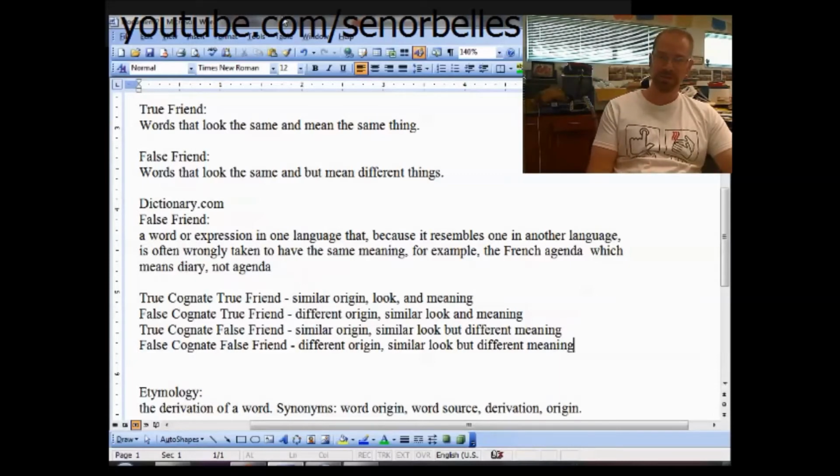And then what's a false friend? Of course, obviously, it's going to be the opposite: words that look the same but have different meanings. According to dictionary.com, a false friend is a word or expression in one language that, because it resembles one in another language, is often wrongly taken to have the same meaning. For example, the French agenda, which means diary, is not agenda in English.